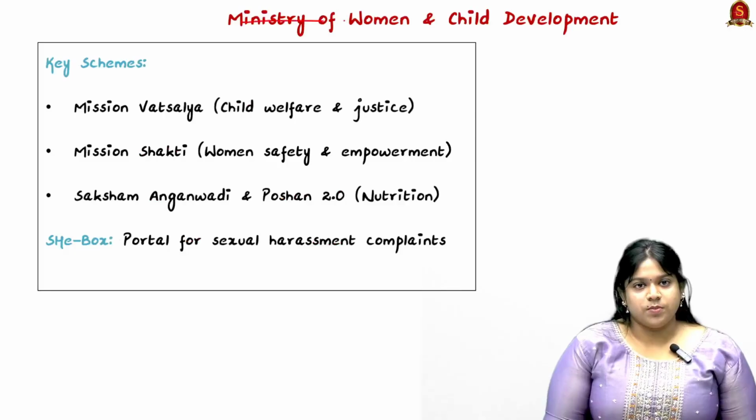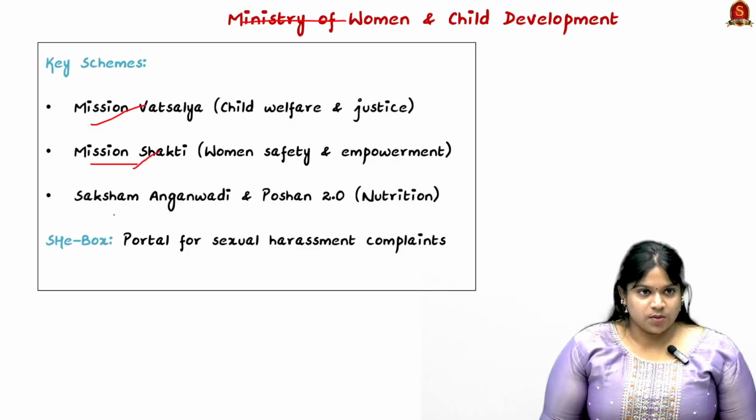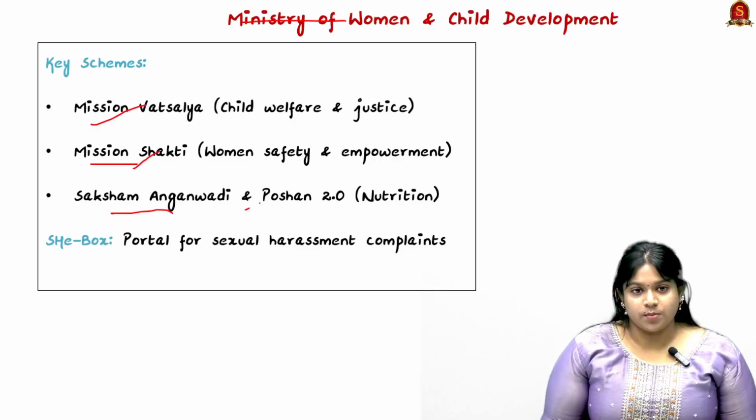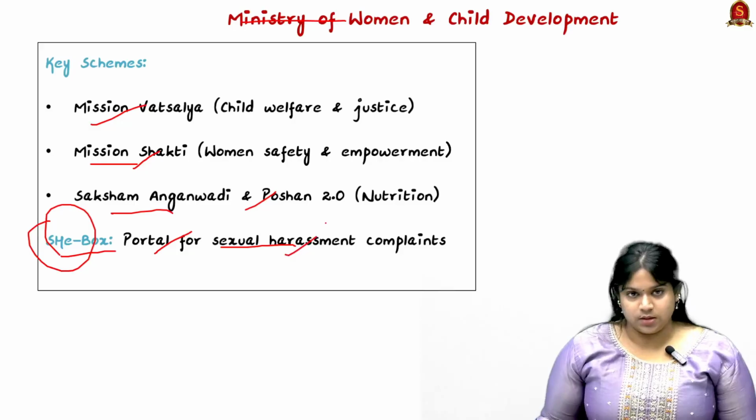The next ministry is the Ministry of Women and Child Development. Here the key schemes include Mission Vatsalya, Mission Shakti, Saksham Anganwadi and Poshan 2.0 nutrition, and also the SHe-Box scheme, a portal for sexual harassment complaints.